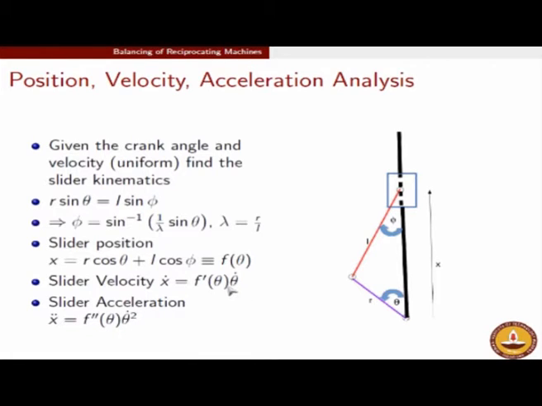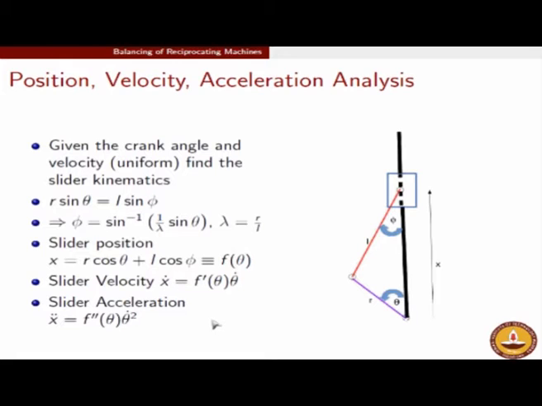Had this not been moving with a constant speed, but there had been an acceleration, then there would have been another term coming. But as I said, I will concentrate mostly on the perspective of the IC engine. So in IC engines, it is possibly a good assumption that you are going to make the analysis for a fixed speed.